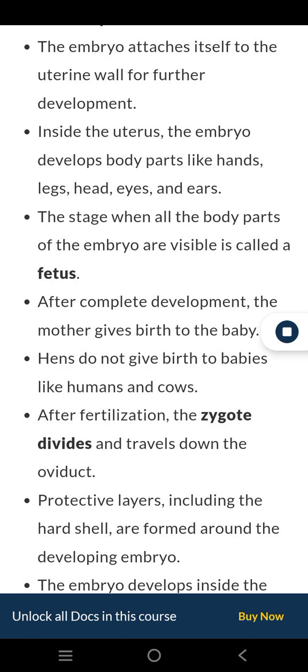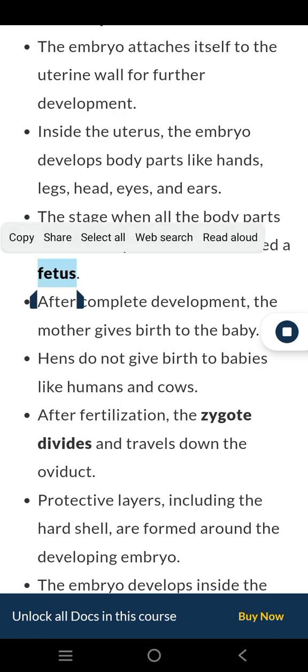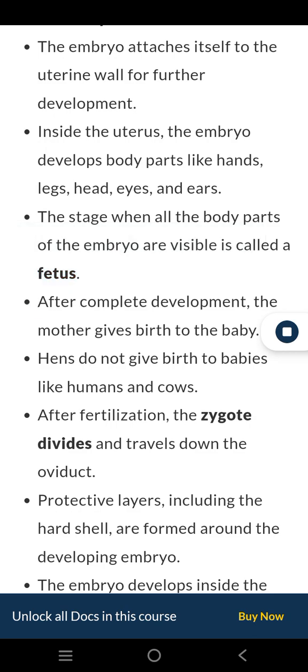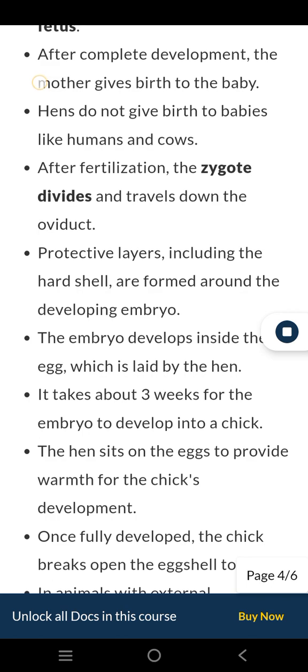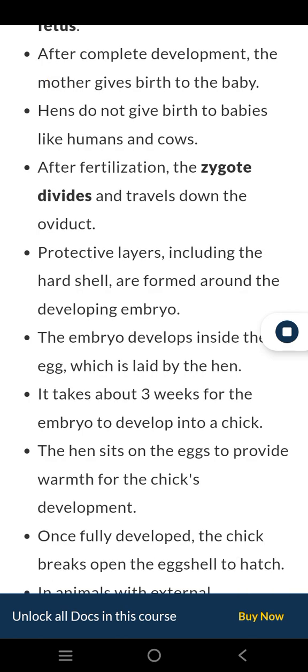Inside the uterus, the embryo develops body parts like hands, legs, head, eyes, and ears. The stage when all the body parts of the embryo are visible is called a fetus. After complete development, the mother gives birth to the baby. Hens do not give birth to babies like humans and cows.